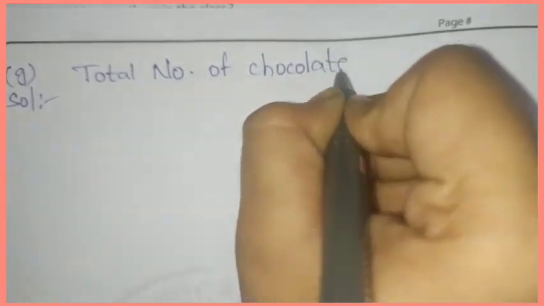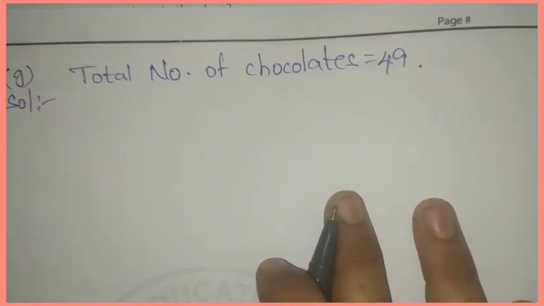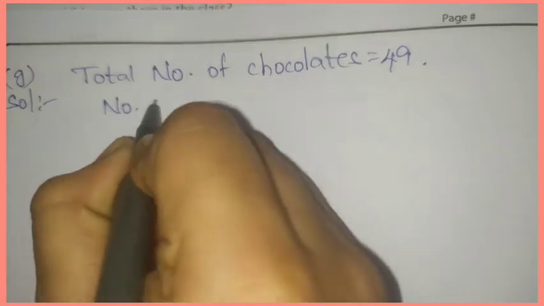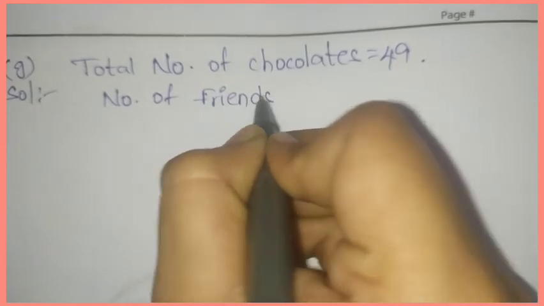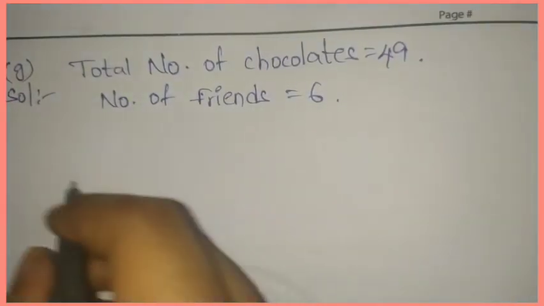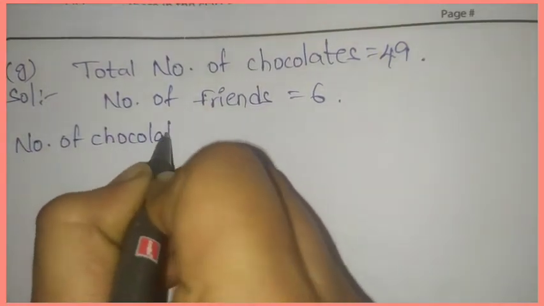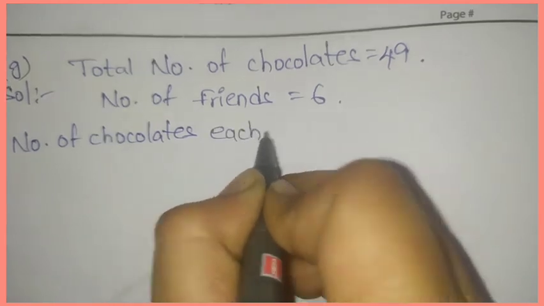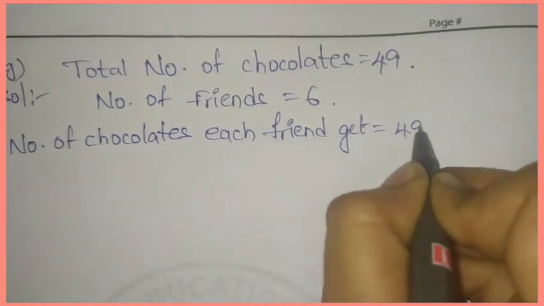G answer. Total number of chocolates. First we will write total number of chocolates. How many chocolates are there? 49. He divided 49 chocolates among 6 friends. So we'll write first number of friends. 6 friends are there. Okay. Number of chocolates each friend gets. Divide these two, we'll get the answer.